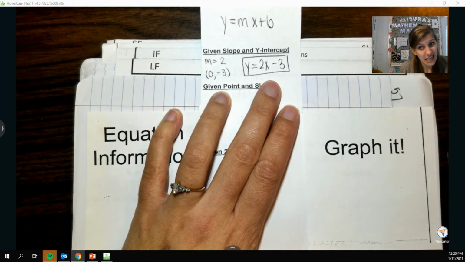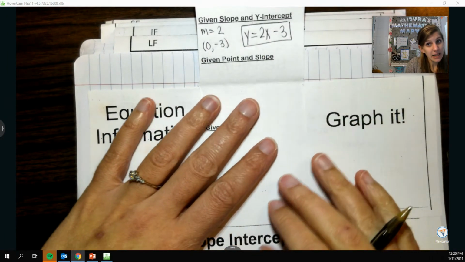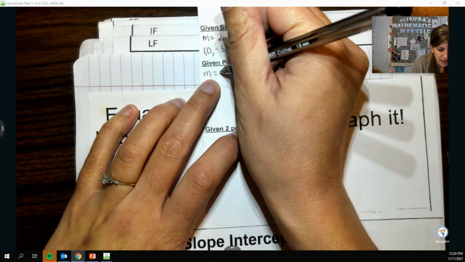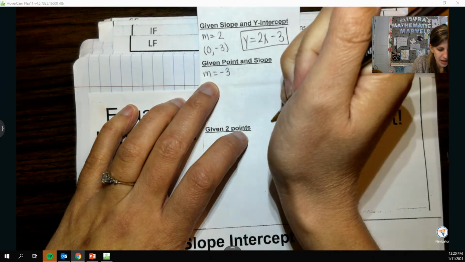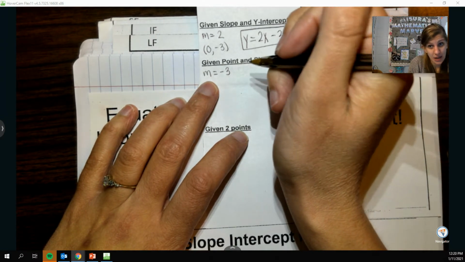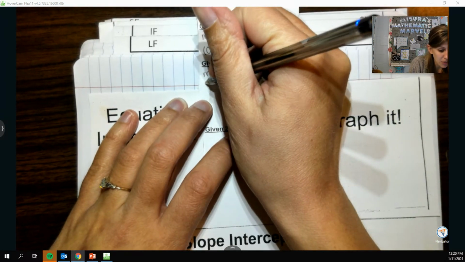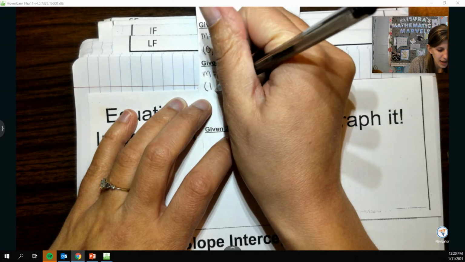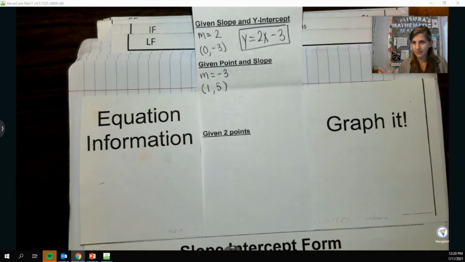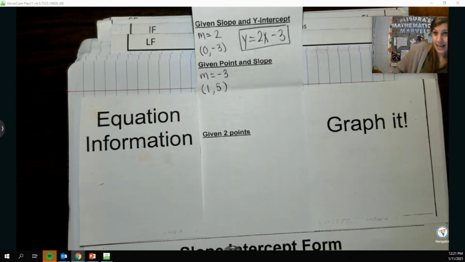If they're a little less nice to you, what they might do is give you the slope, so maybe -3, and then not give you the y-intercept. So they just give you some random point, like (1, 5). Well, if they give me a point and they give me slope, what I might do is just put it in point slope form.